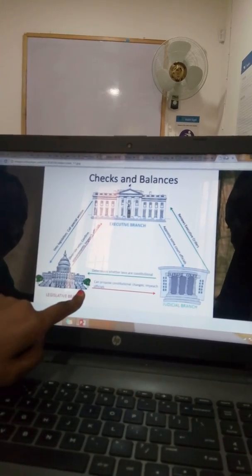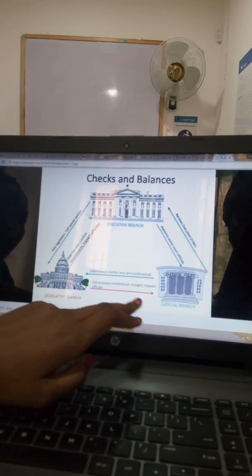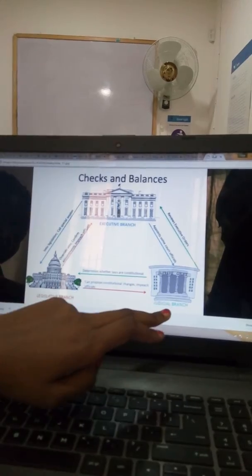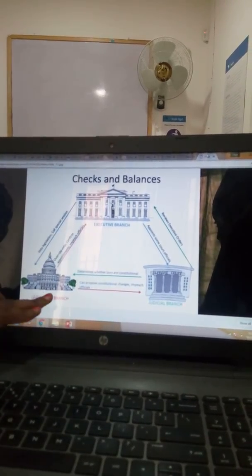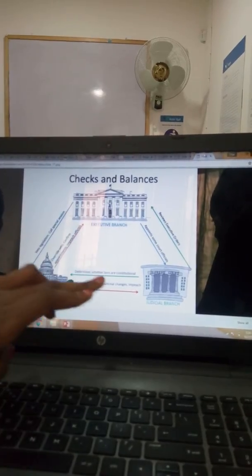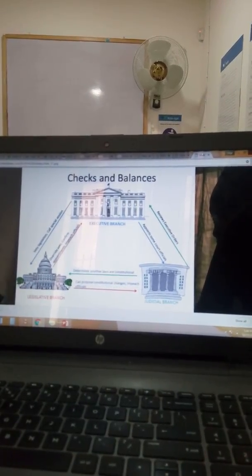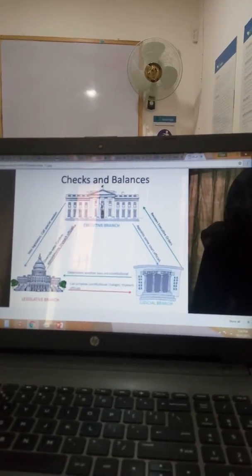And also the legislative branch has power over the judiciary branch because it can propose some constitutional changes. The judiciary branch oversees if the laws are rightfully implemented, but the legislative branch oversees if there can be some changes. It is the one that can propose to introduce changes within those laws.